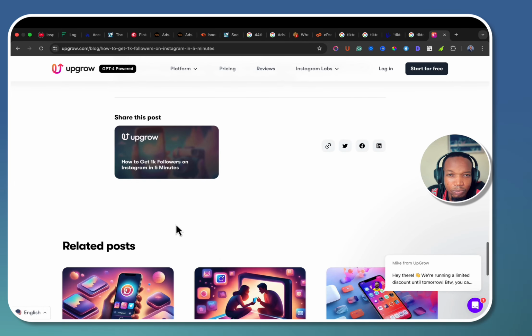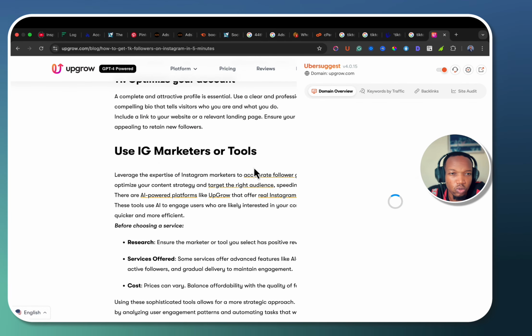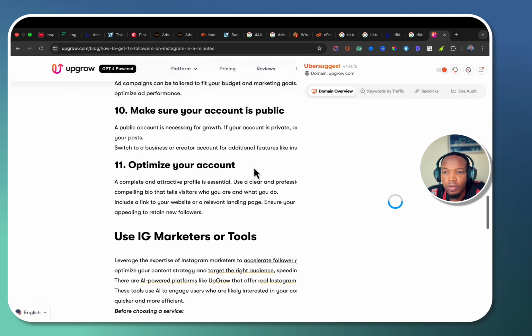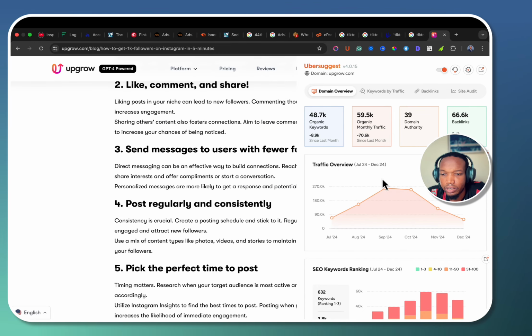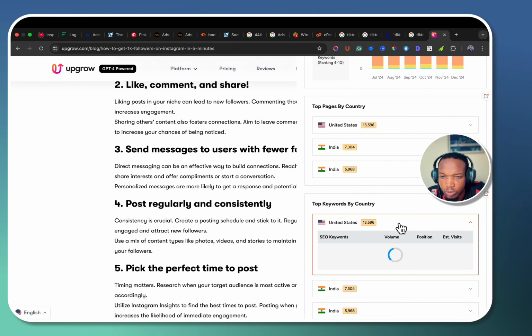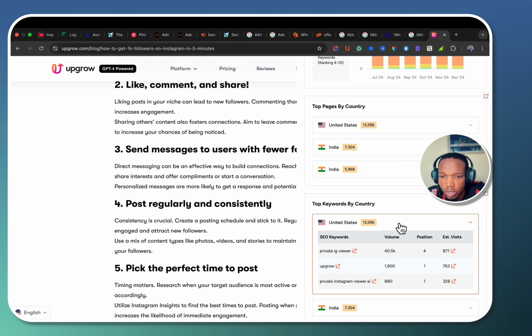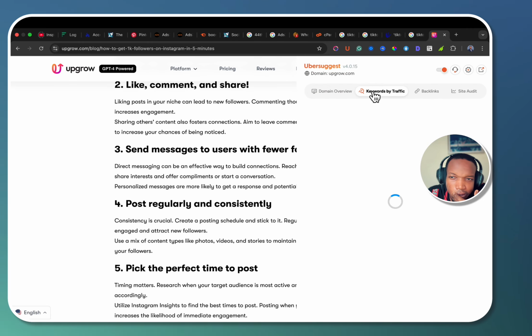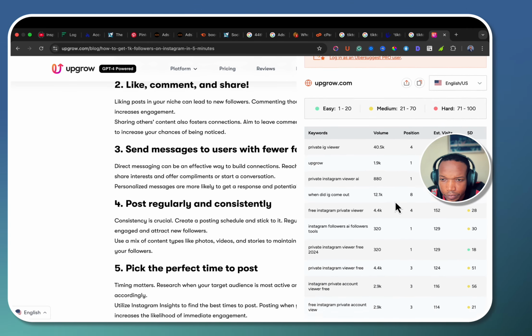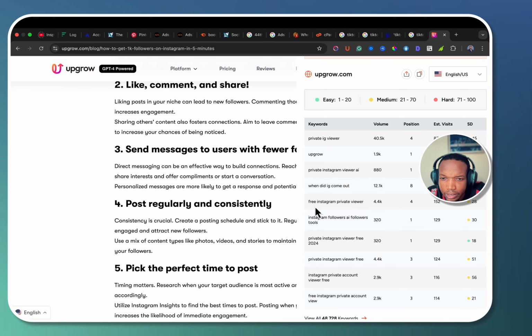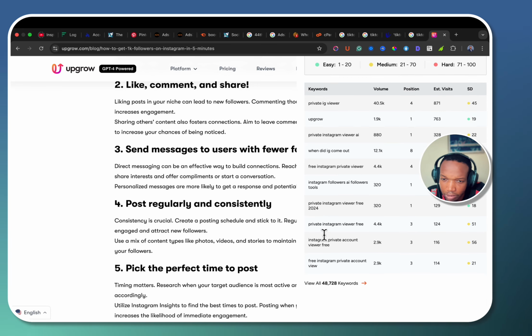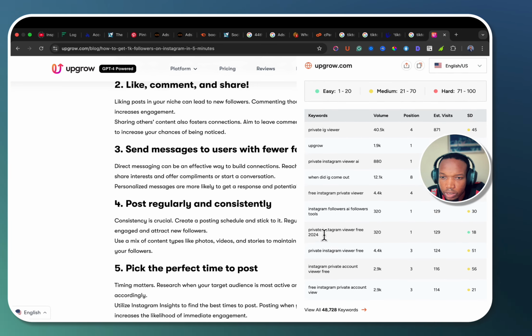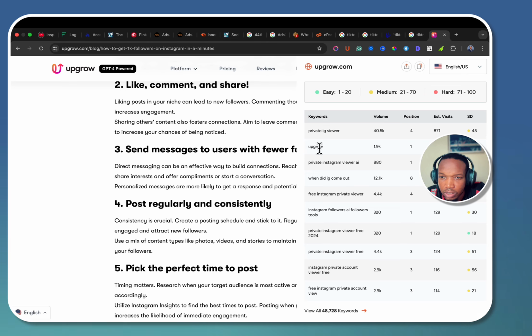Right, so pretty simple. Let's see the traffic that's coming into this website at the moment. Let me see. Okay, so they have organic visitors. Let me see what keyword pops out the most. Private IG viewer. Yeah, well, I'm doing too much. Let me see. So you see free Instagram followers, AI followers tools. Can you see? So they are having a good time on Instagram followers. Free Instagram private. So this is an opportunity here.